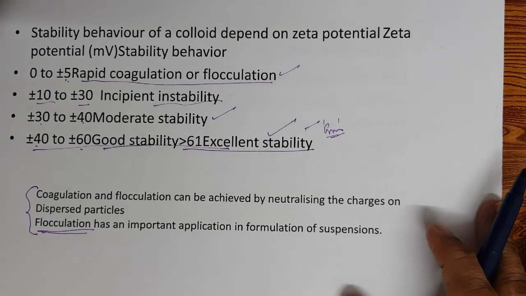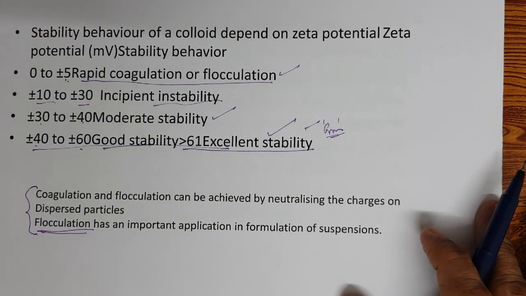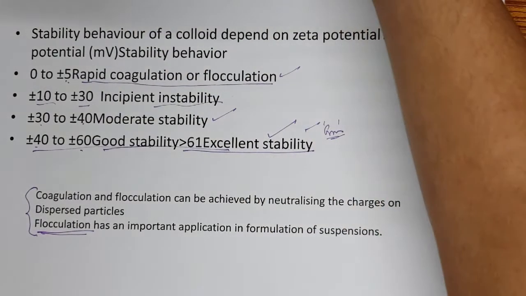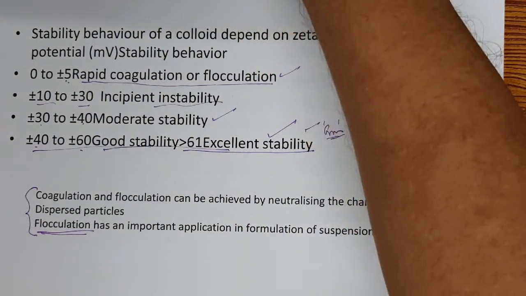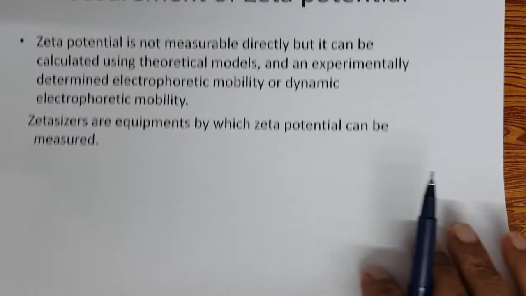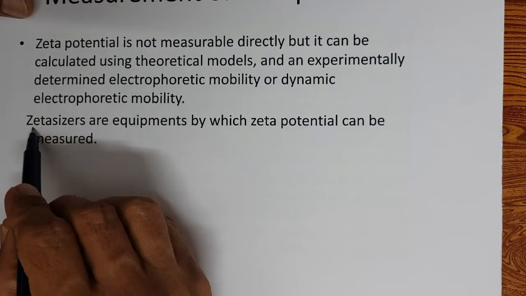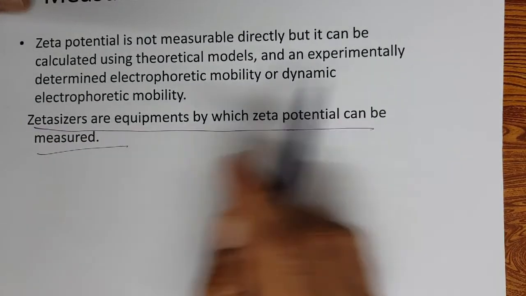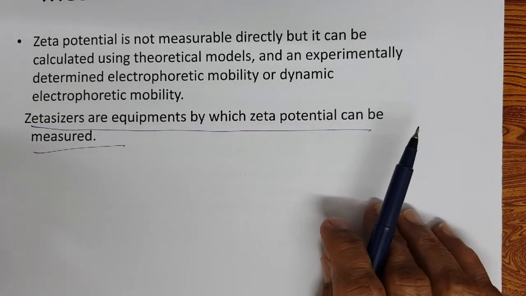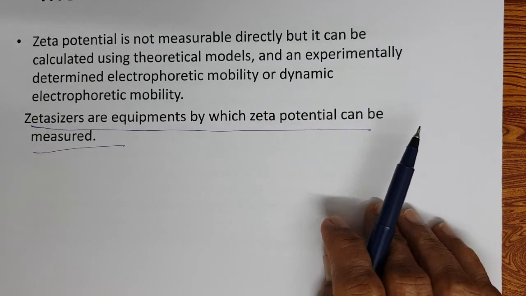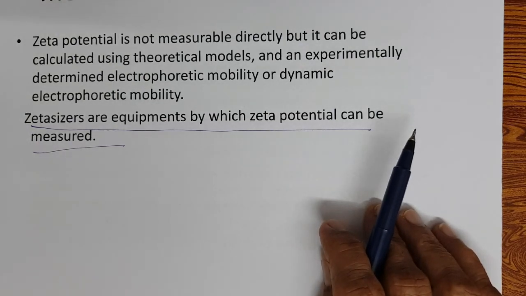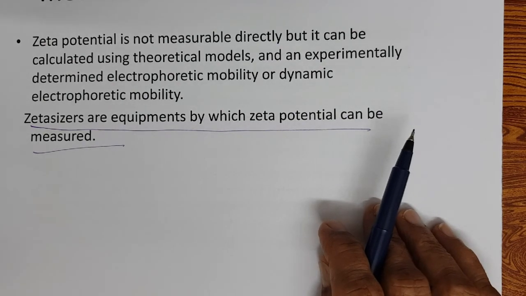So this is what I wish to share with you on zeta potential. Okay. Zeta potential can be measured. There are zeta sizers, equipment by which you can measure the zeta potential, right? I want to just introduce zeta potential to you all, so that when we discuss it, it will be easier for you to understand, right?